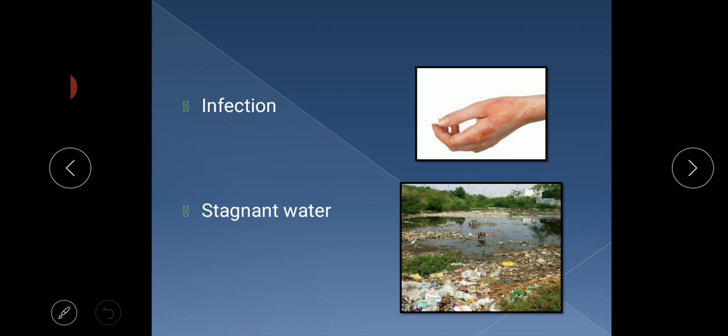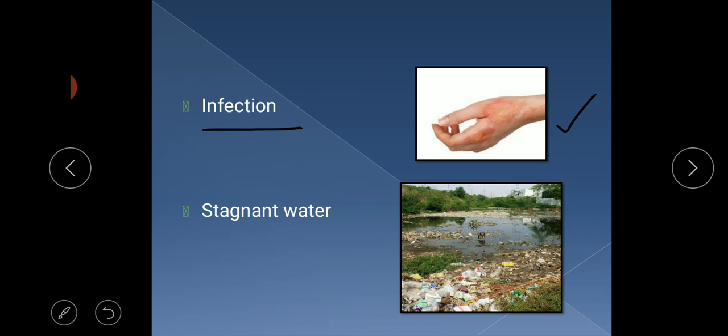And the ninth word is infection. Some change in our body due to microorganisms or any other animal bite. Due to some other thing, some changes occur in our body. This is called infection.